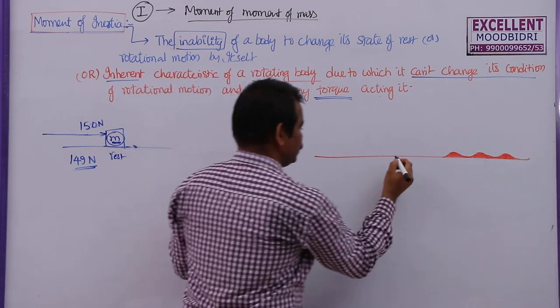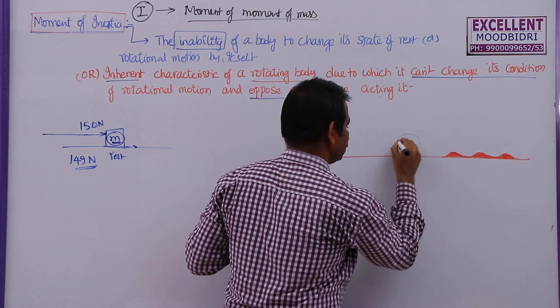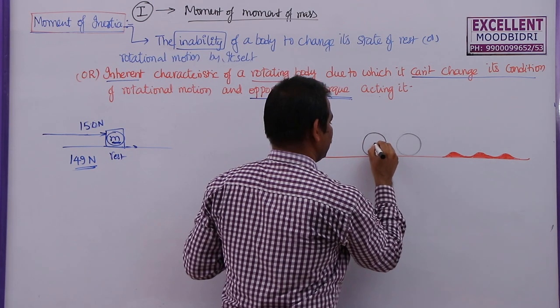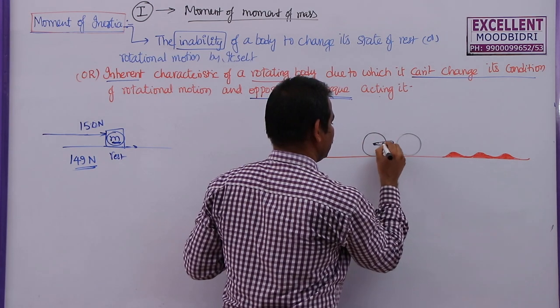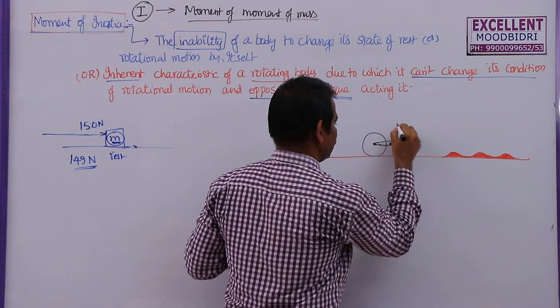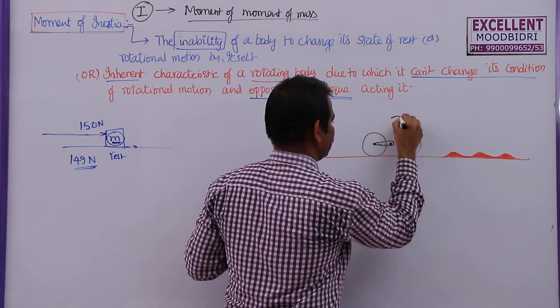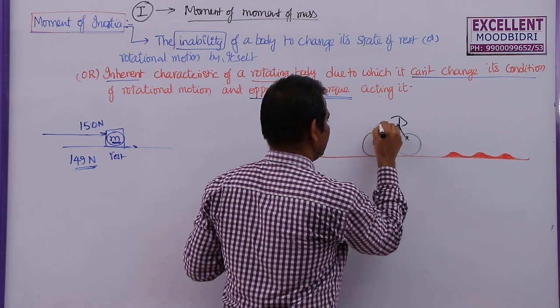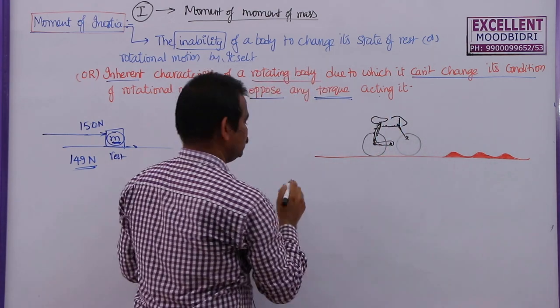On a level road, let us say one cycle is moving here. This is the cycle tire. This is one more cycle tire, and this is the pedal. This is the handle. So, this is a cycle.